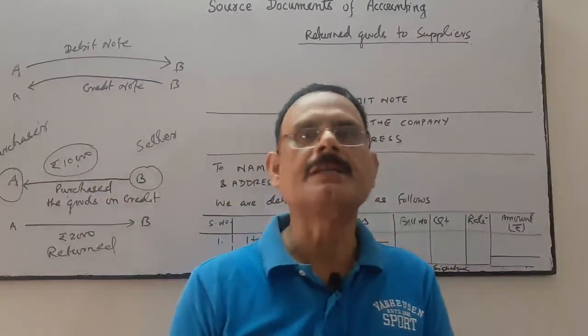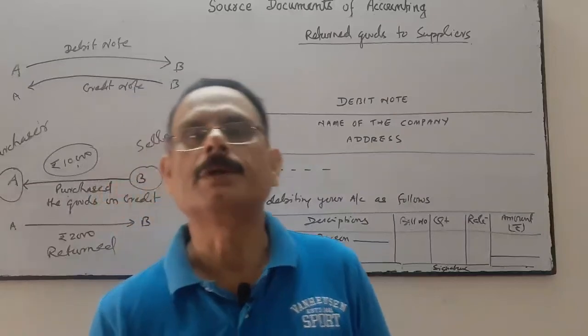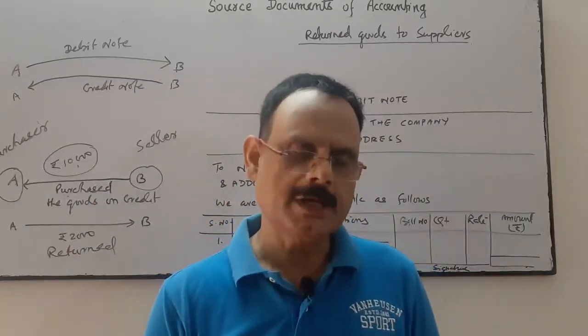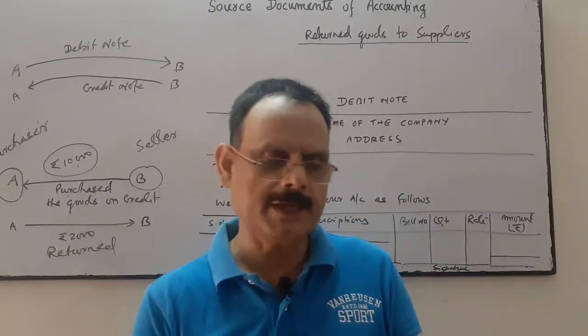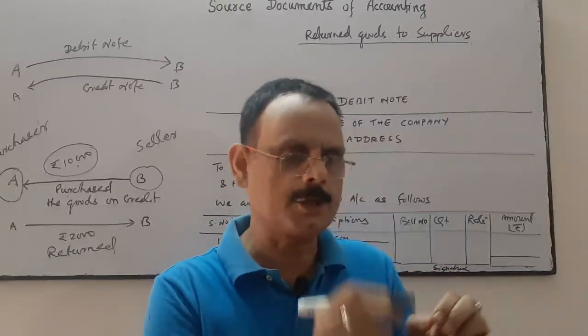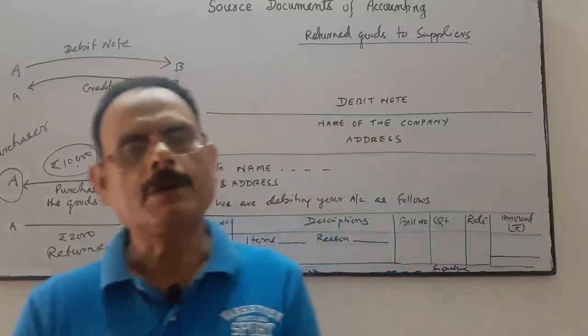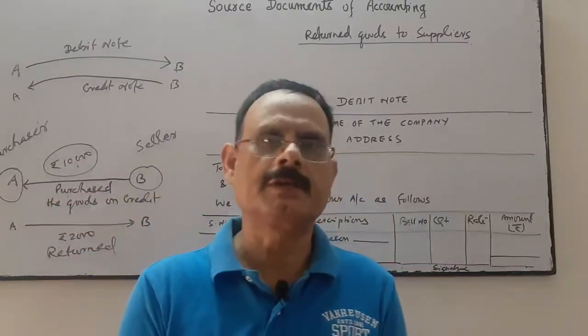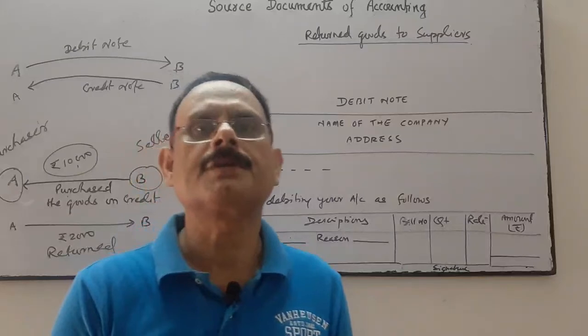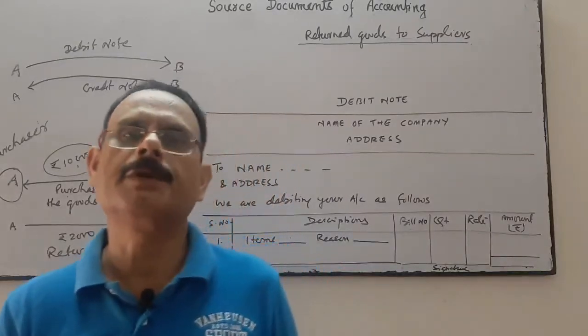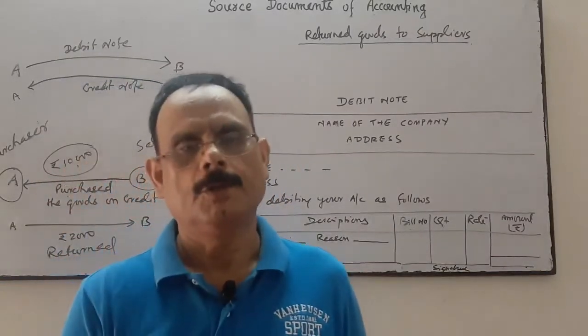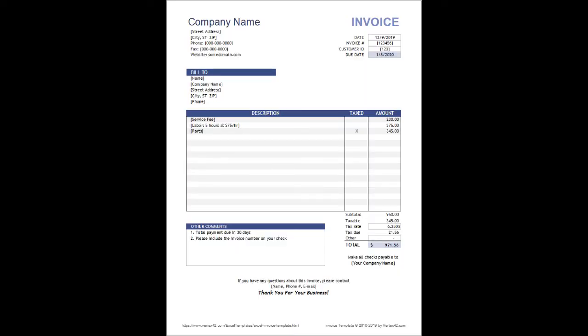So for adjustment reasons, we also use the debit note and credit note. Similarly, if any item is not included in your invoice or bill, then for rectification reasons, we also use the debit note and credit note. Maybe some item is included but not supplied; at that point of time also we use the debit note and credit note.